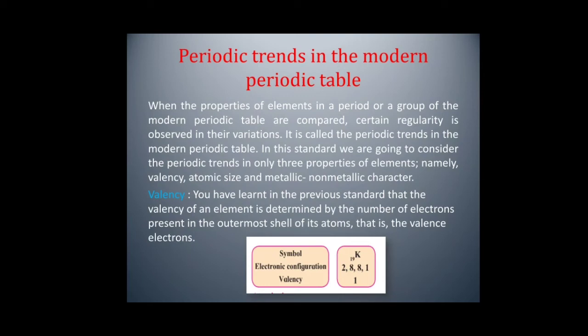Valency. Number of electrons present in the outermost shell is called valency. For example, potassium with atomic number 19 has electronic configuration 2, 8, 8, 1. Its valency is 1.